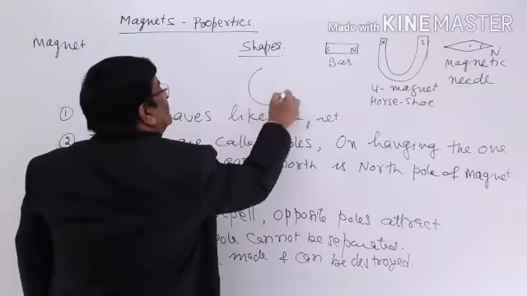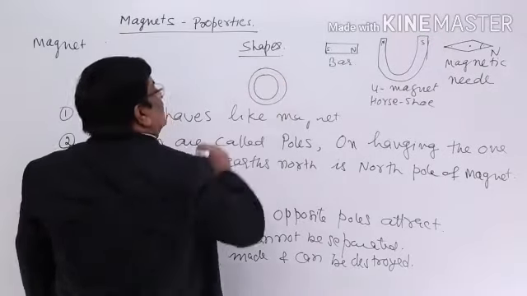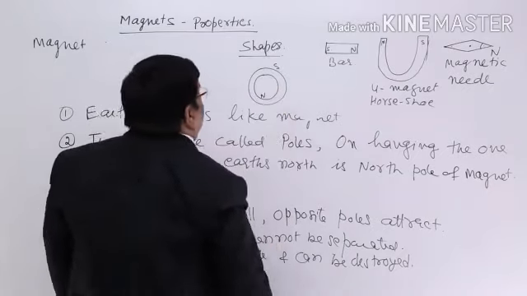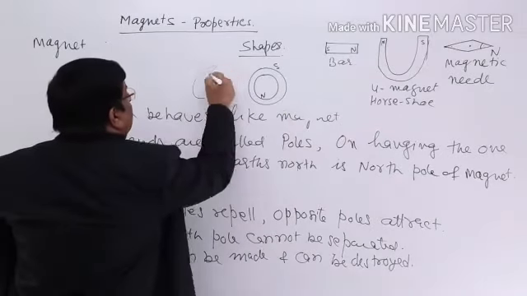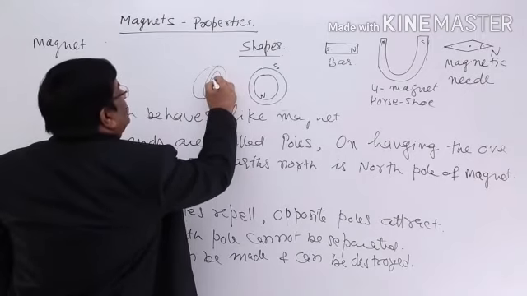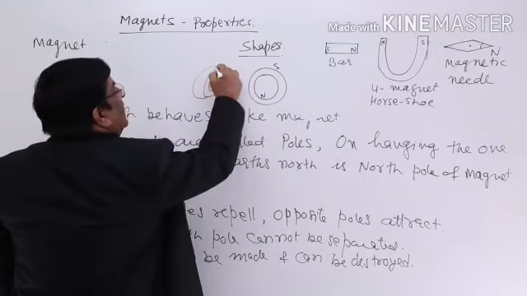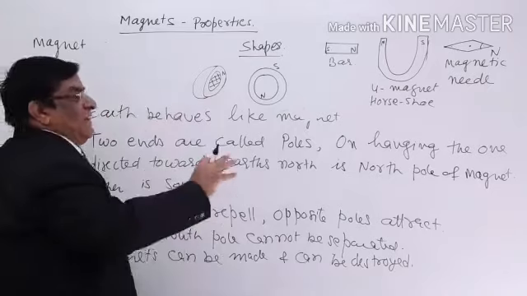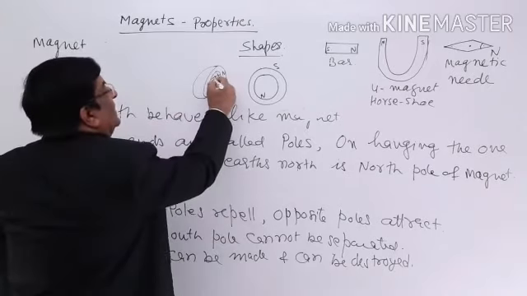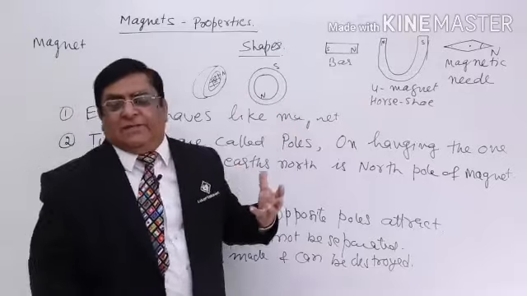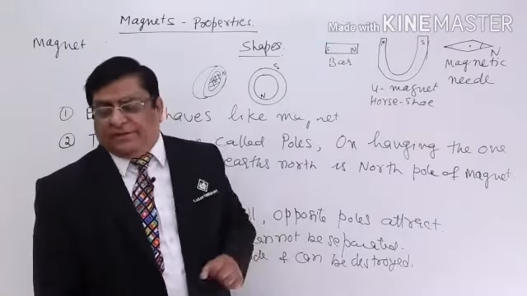Nowadays in speakers we are using this type of magnet, ring magnets. Inside, one side is north, one side is south. We are also using this type of magnet here. This whole disc inside is one pole, say south, and the outside is north, just like a drum we play, inside, outside. So here is north and south. So there are different shapes of magnets which we use in our lab.